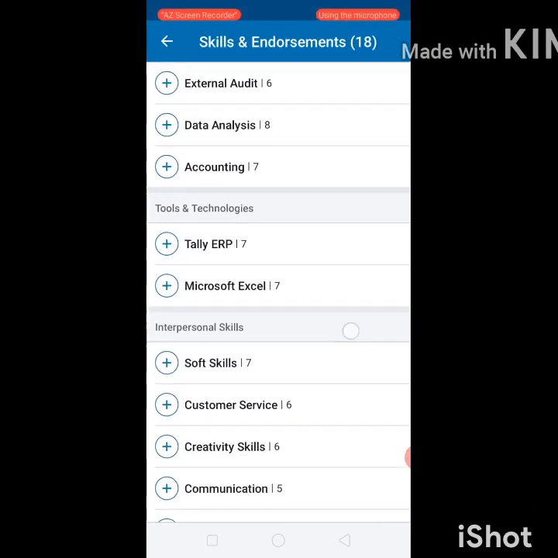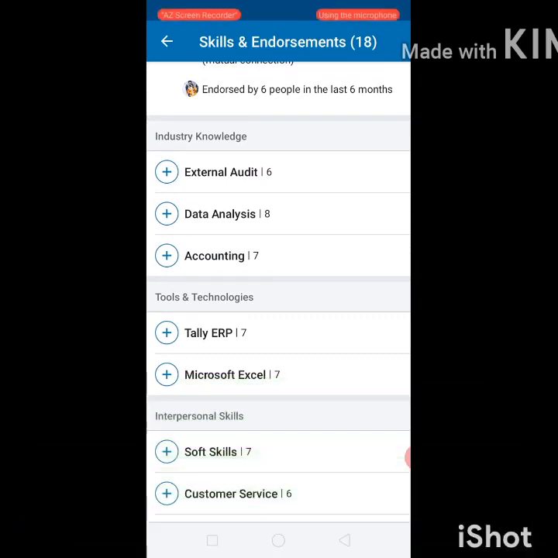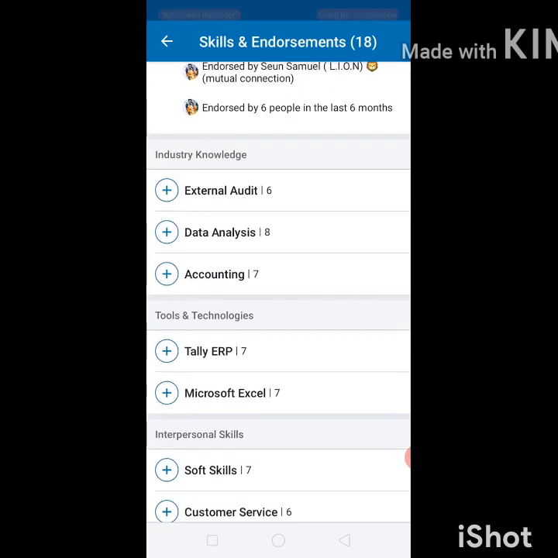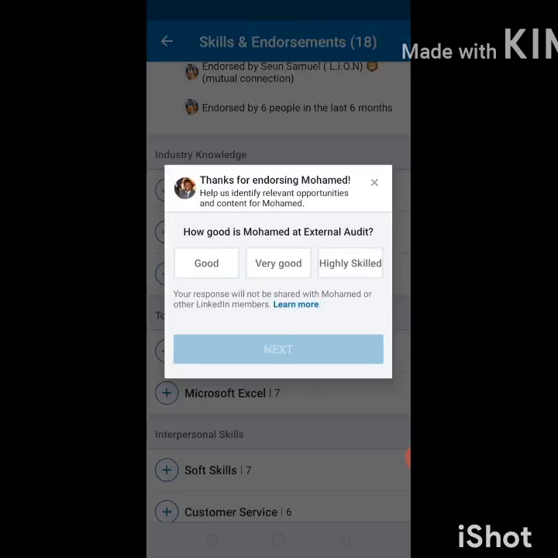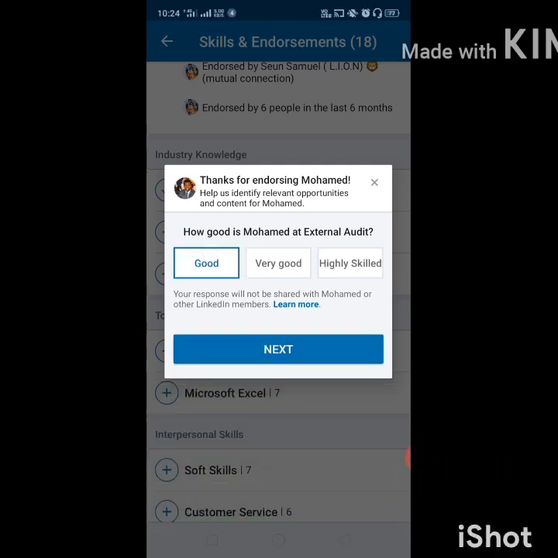and when you see many skills on that profile, you are watching on the left side the plus icon beside every skill. So you just select the plus icon. A pop-up is displayed, like how good is Muhammad at this skill, like good level, very good level, highly skilled level. So whatever you know about him basically, you just have to choose one of the three options. So I am just choosing good, then press the next button.